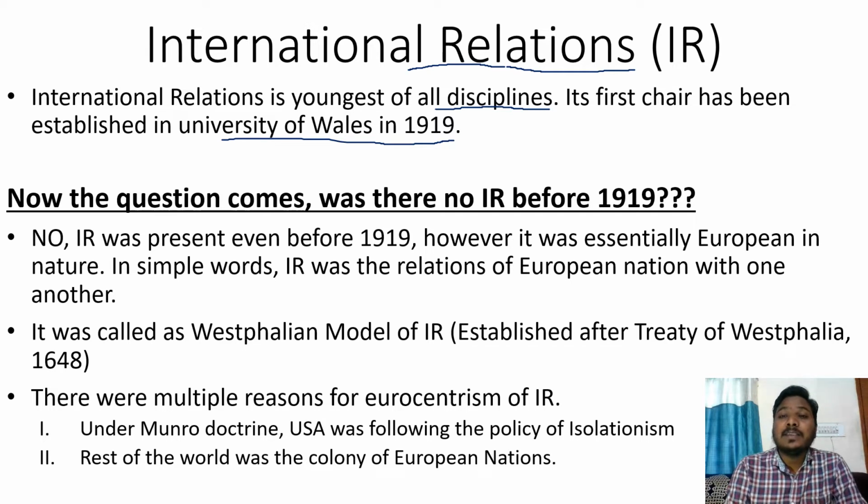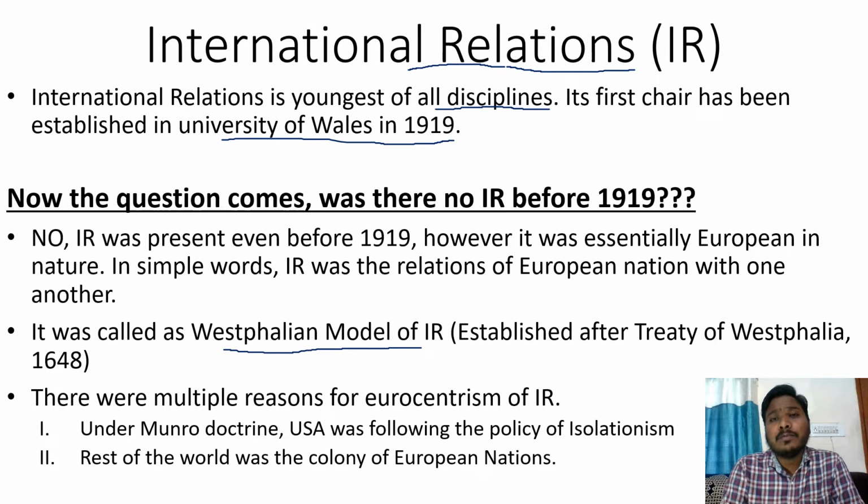So international relations was present even before 1919, but the model was different. And what was the model? The model was the Westphalian model, established after the Treaty of Westphalia in 1648.